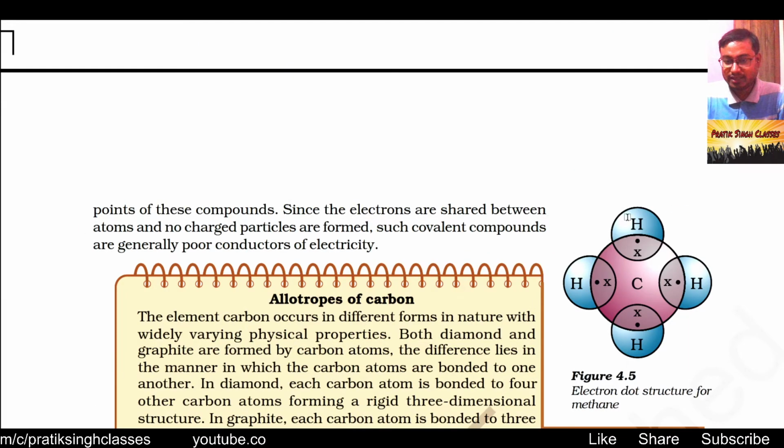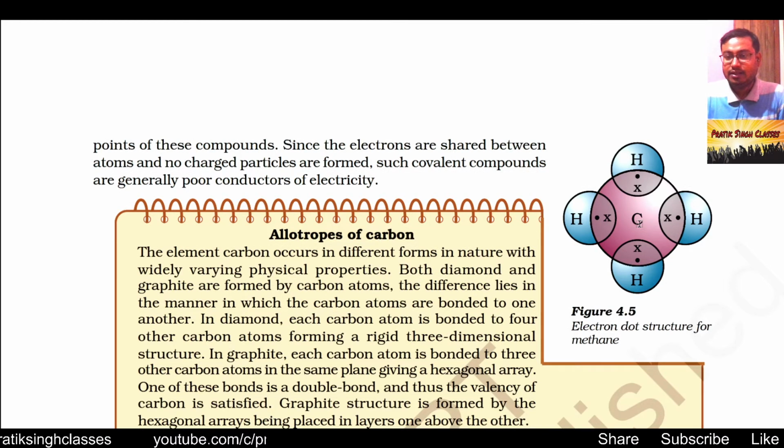As given here, the outermost orbital electrons of carbon are shown by crosses and the electrons of hydrogen are shown by dots. Each hydrogen atom shares 1 electron with carbon, so it becomes inert like helium, and the carbon atom also shares 4 electrons with 4 hydrogen atoms and it also becomes inert. This is the Lewis dot structure of methane.